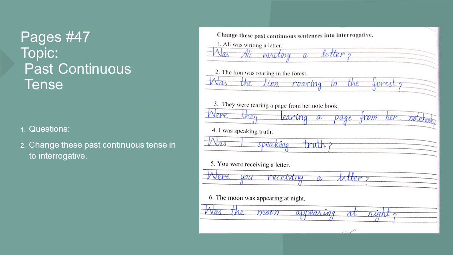Number 2, the lion was roaring in the forest. Was the lion roaring in the forest? Ended with a question mark. They were tearing a page from her notebook. Were they tearing a page from her notebook? I was speaking truth. Was I speaking truth? You were receiving a letter. Were you receiving a letter? The moon was appearing at night. Was the moon appearing at night? So you can see we have placed the was and were at the beginning of the sentence and ended with the question mark to make an interrogative sentence.